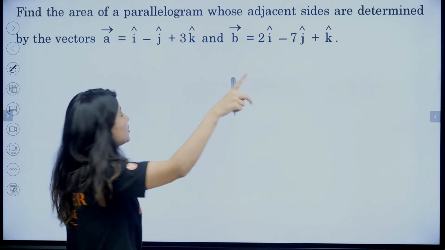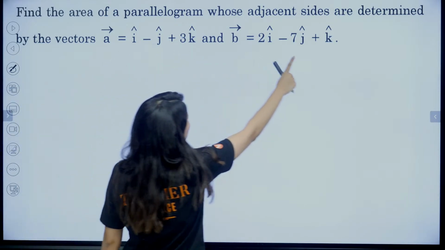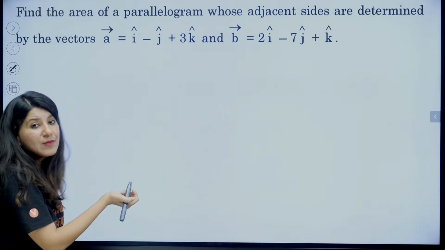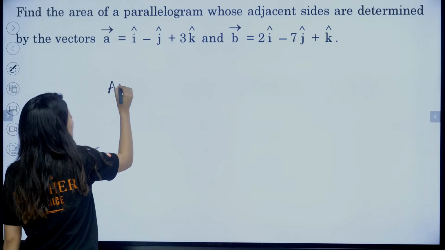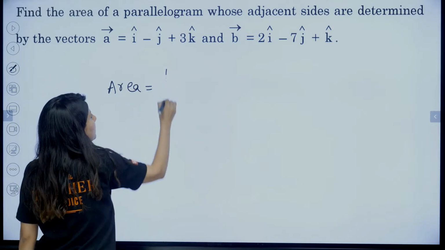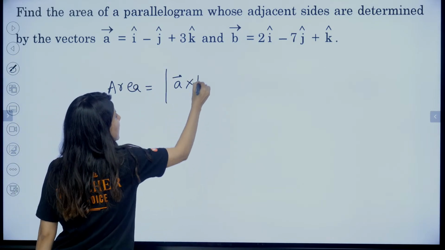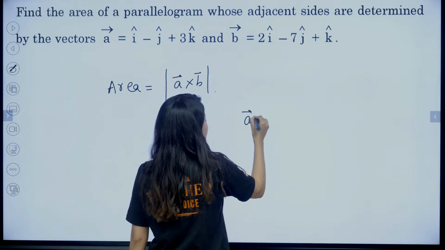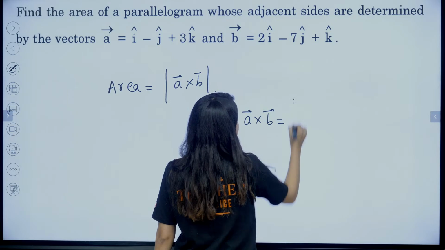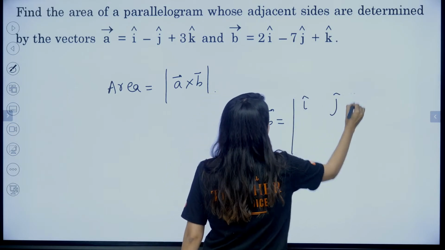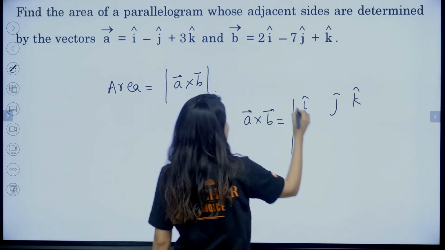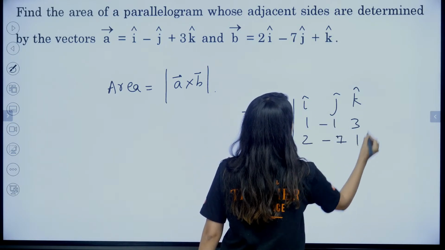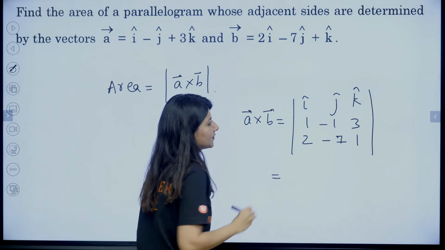Section B, 2-mark question. Area of parallelogram whose adjacent sides are given. Okay, so area of parallelogram, you know. Area of parallelogram is nothing but magnitude of A cross B. So you just have to figure out A cross B and take magnitude out of it. Quickly, i, j, k. And then we have 1, minus 1, 3. And then we have 2, minus 7 and 1. Right? Find out.